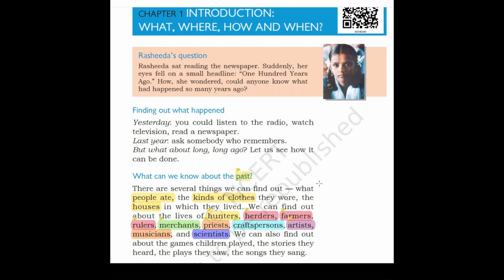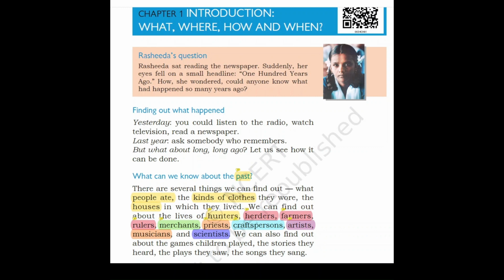It is no longer existing or gone by, its time is past. So we need to know whatever we can about the past. There are several things we can find out about the past: what people ate, the kind of clothes they wore, the houses in which they lived. Why do we need to know these basic things?